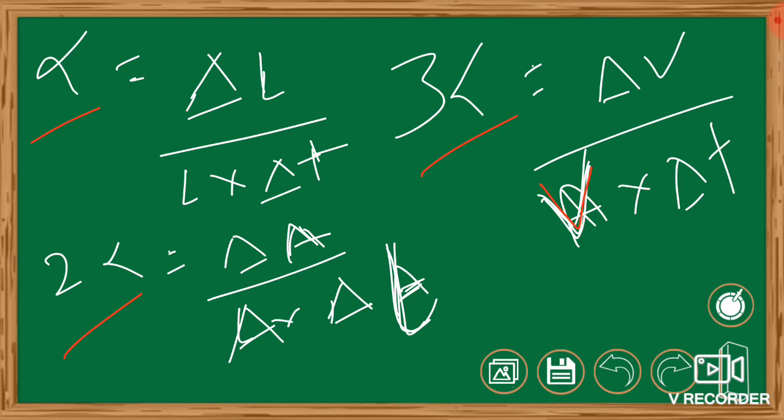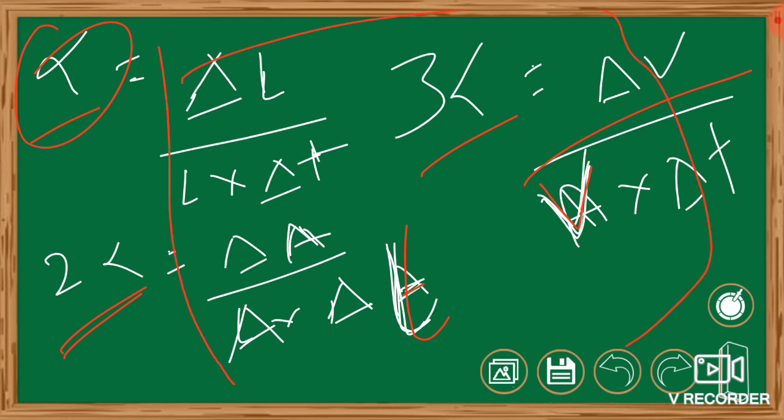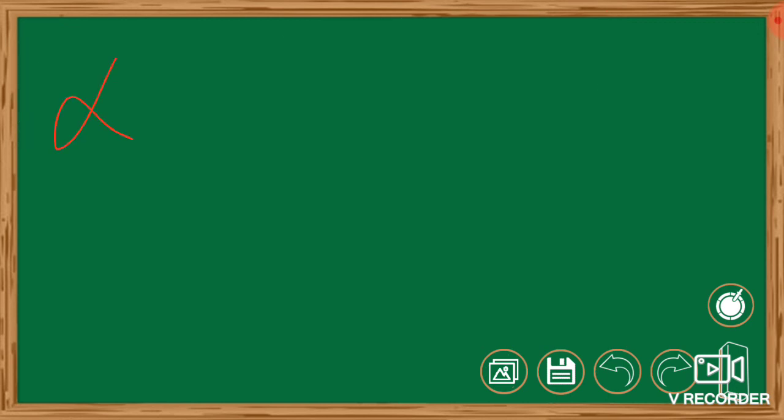By these three equations we find alpha equal to delta L by L into delta T, 2 alpha equal to delta A by A into delta T, and 3 alpha equal to delta V by V into delta T. If these are applicable for the same substance, all are common, and we find three types of expansions, that is alpha, 2 alpha and 3 alpha. These three expansions, if we want to find the ratio for these three,